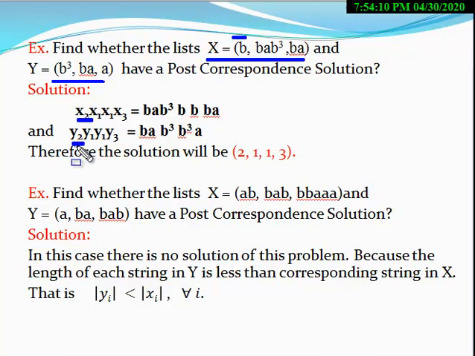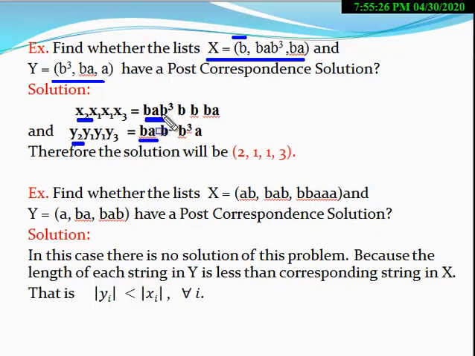Look here, we start from the second item in X, B cube, and the second item in Y is BA. So here you put BA. Now look at the difference between this and this.